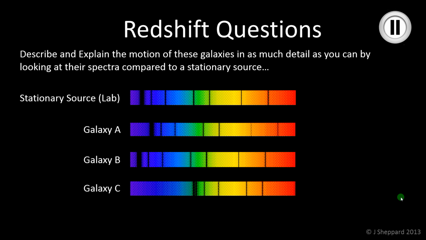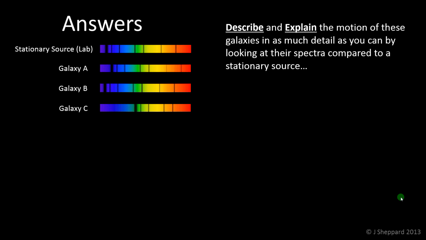So let's have a look at the answers then. And you could try and tackle them all at once, but really two of them kind of go together and one is separate when you look at it. So I've just put the spectra in the top left corner so we've got some space. Now the question was describe and explain the motion of these galaxies in as much detail as you can by looking at the spectra. So there are various levels at which we can do this, and we look at Galaxy A and C to start with. And the reason we look at Galaxy A and C is if we look compared to the lab source, both Galaxy A and Galaxy C have redshift.